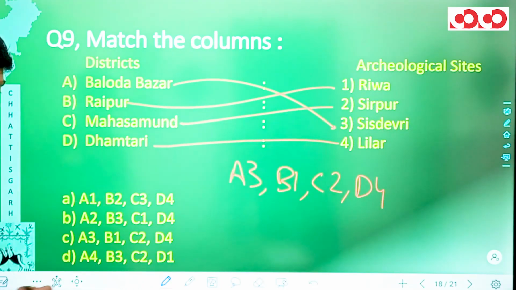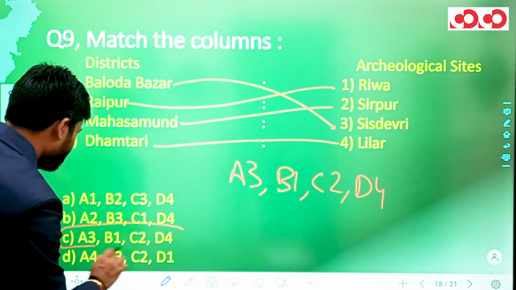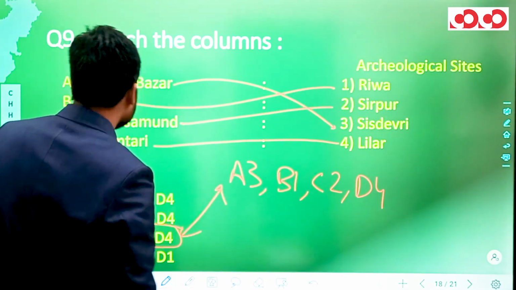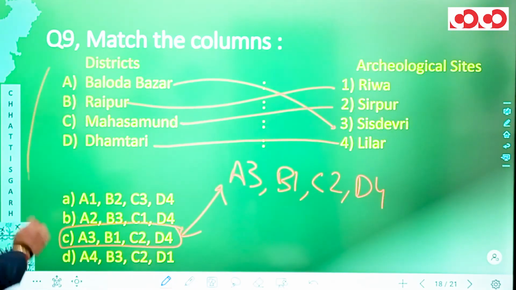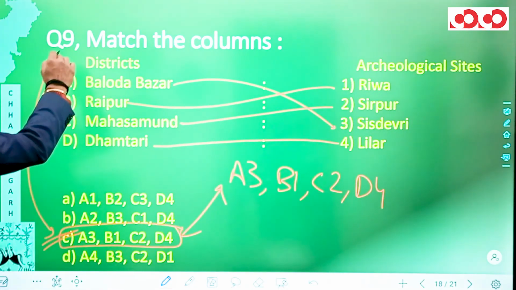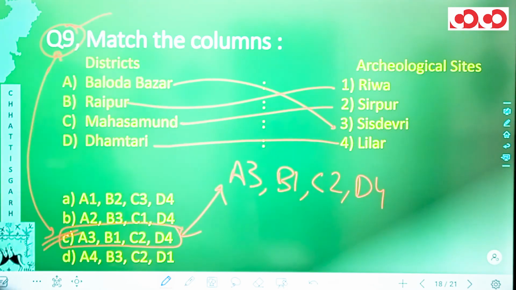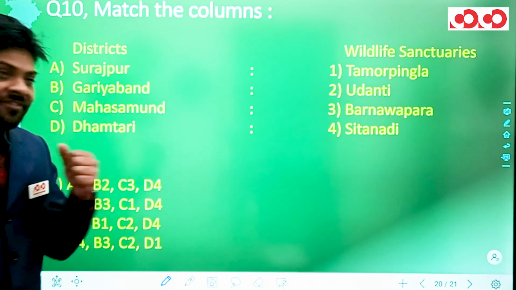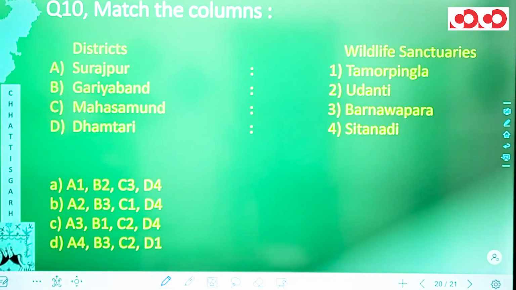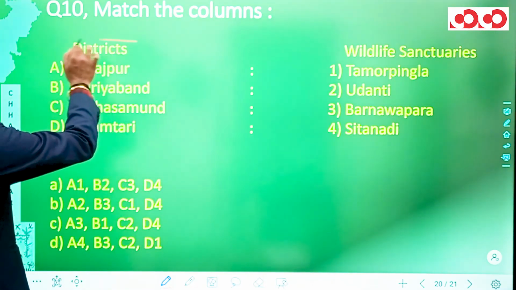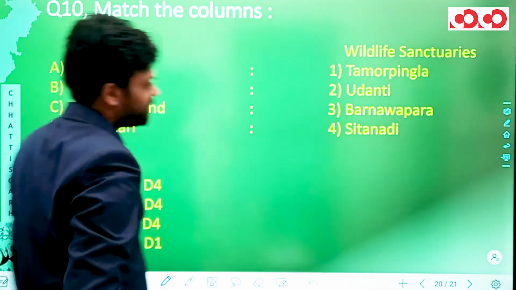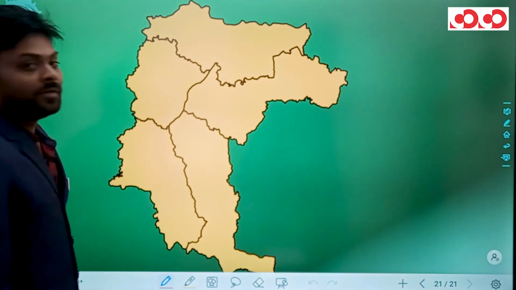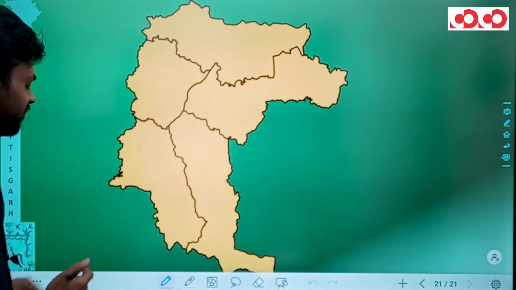Now looking at the options, in the option number C, we have A3, B1, C2 and D4, which actually is identical to the pairs we have generated, and hence option number C would be the correct option for this question number 9. And in this manner, we have completed our penultimate question. Now finally, we have our 10th question. In the 10th question, once again, we have matched the columns. In one column, we have districts, and in the second column, we have wildlife sanctuaries. Now, understanding this question with the help of map.